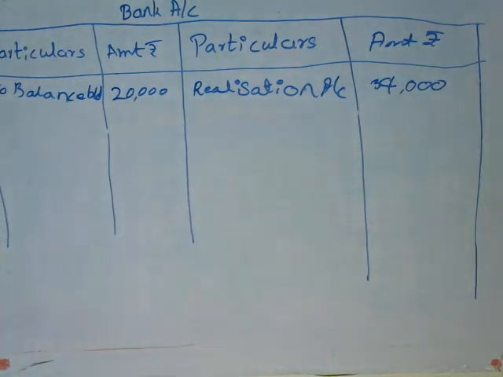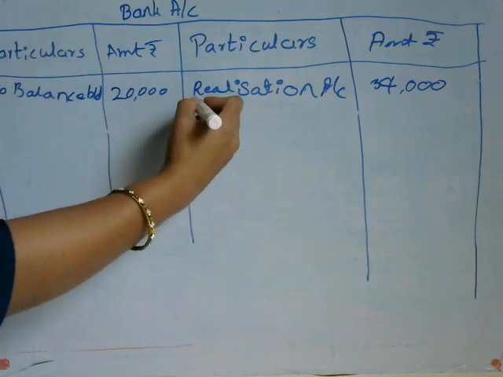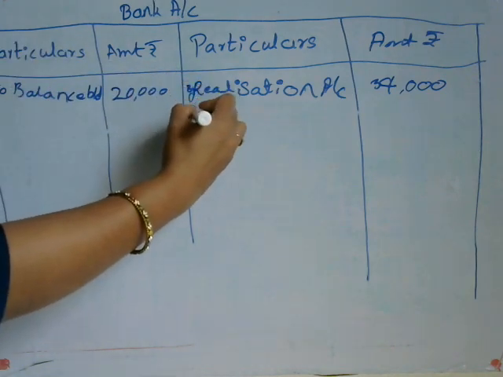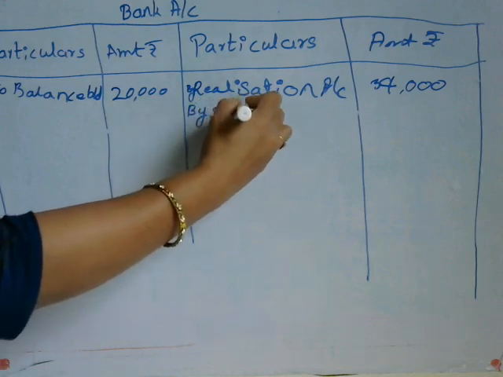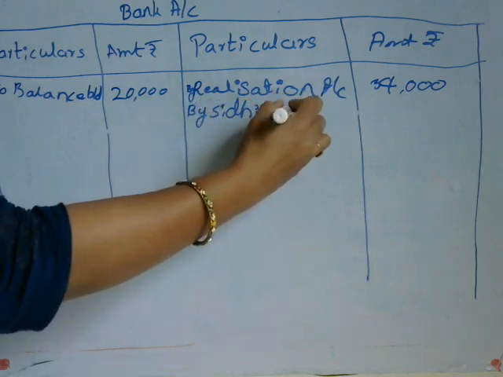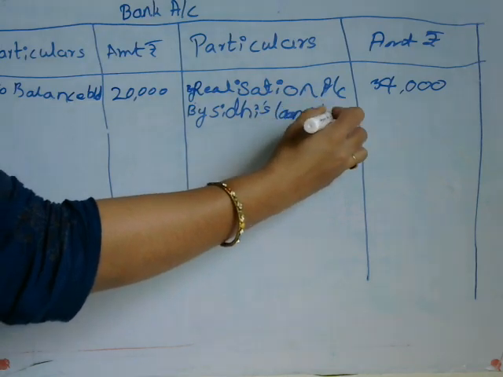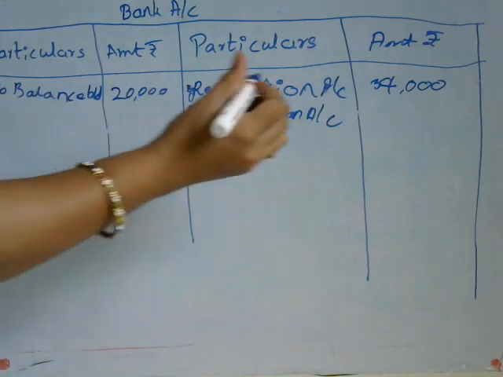34,000 rupees. By Siddhi's loan account, which is given in the third adjustment, she agreed to pay 3,000 rupees for the loan account. In the problem, in the table, on the liability side and the asset side, it is given as 4,000 rupees, but she agreed to pay 3,000 rupees. So I am taking here by Siddhi's loan account 3,000 rupees.